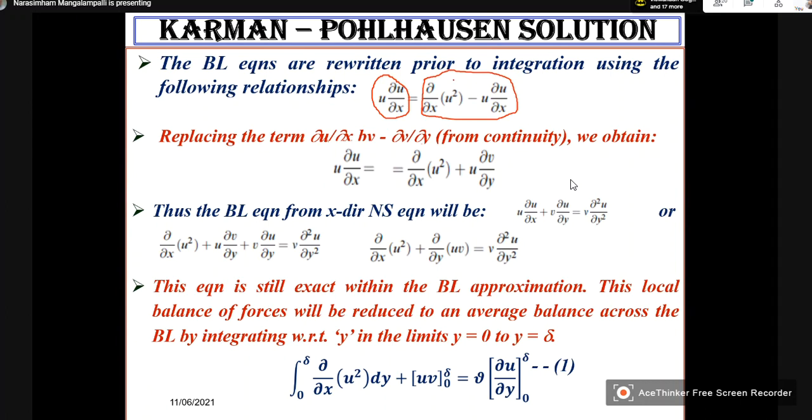How? Suppose I take this and write what it is, it will be dou by dou x of u square, so 2 u dou u by dou x, then plus u dou u by dou x.